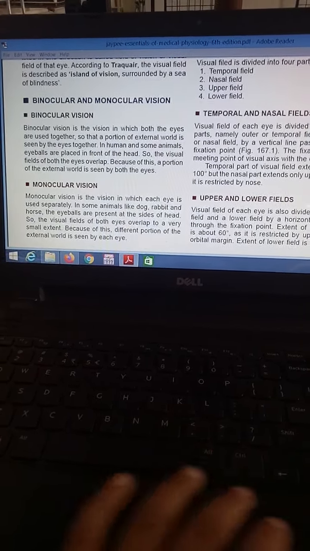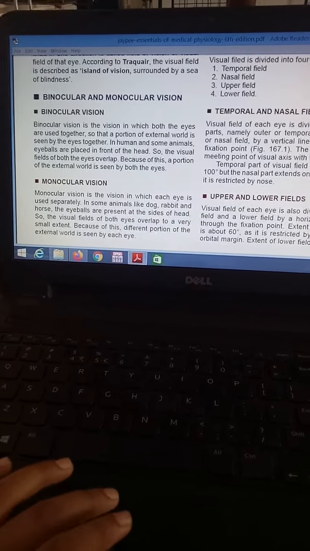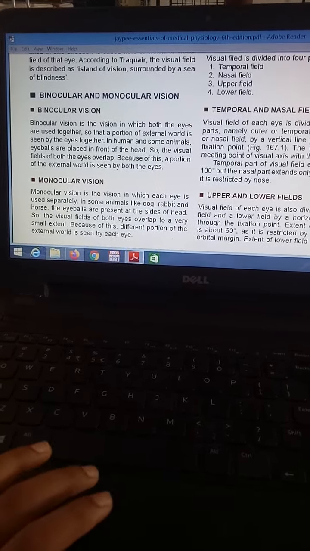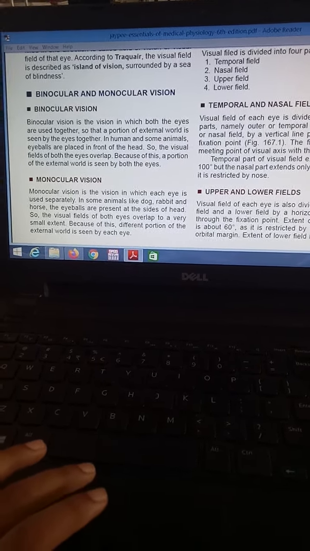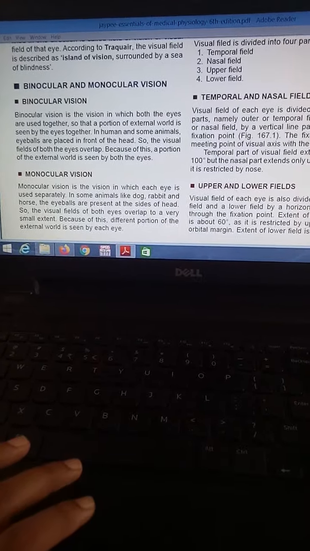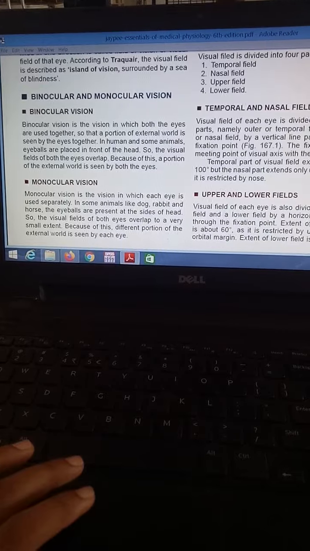Next is binocular and monocular. So first, what does binocular mean? Binocular is the vision in which both the eyes are used together, so that a portion of the external world is seen by the eyes together.